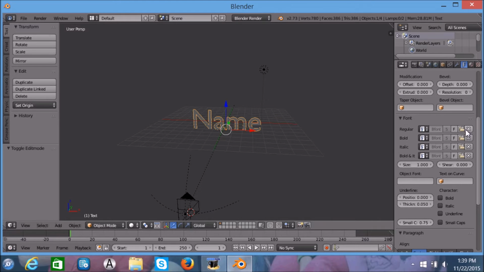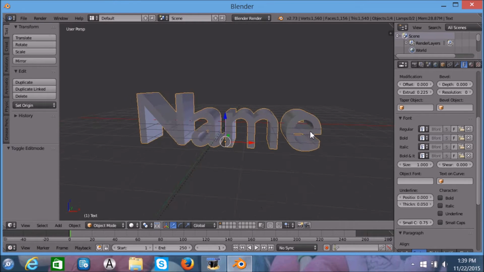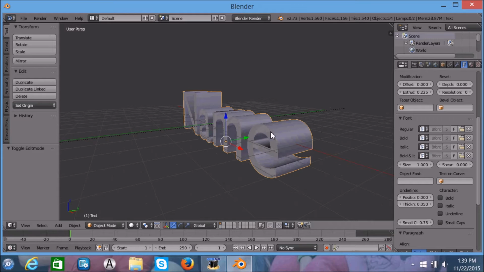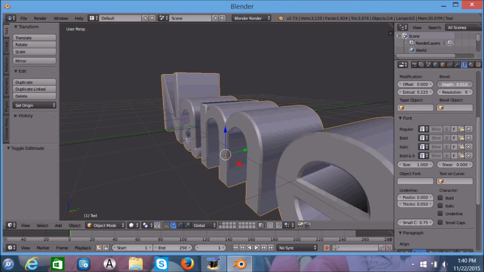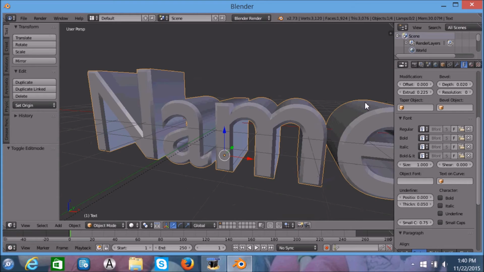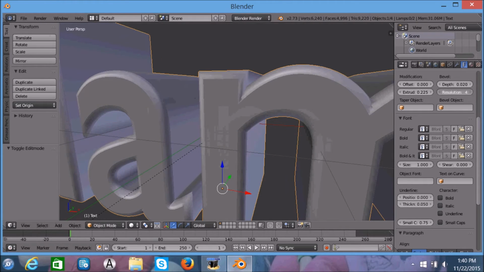Maybe you want your text to look better. Go to extrude and do this. And this will make it 3D. Look up closely so you will be able to see what you're doing. Turn up the resolution. Whoa. First turn up the depth. And then to make it smooth, we're going to turn up the resolution.